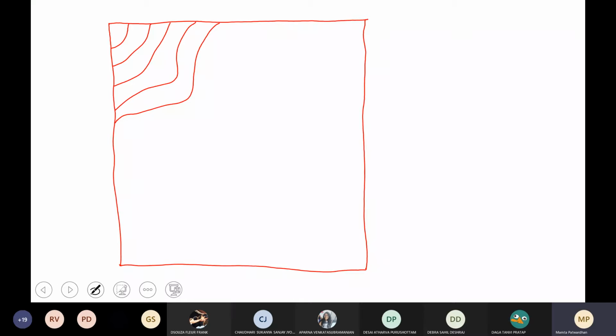What do you think Shirish is drawing? Contours. Amazing.